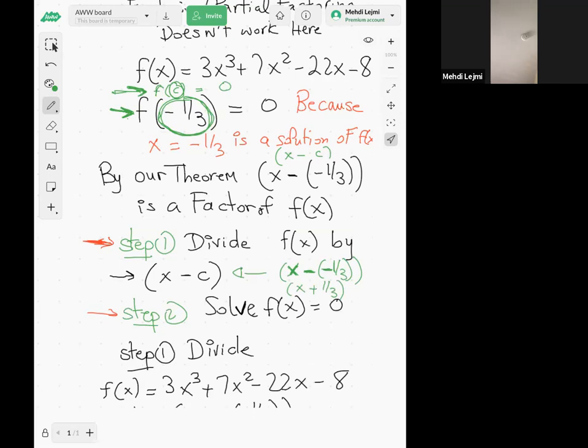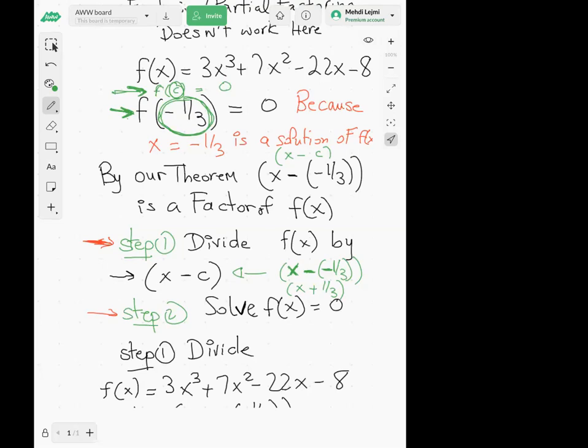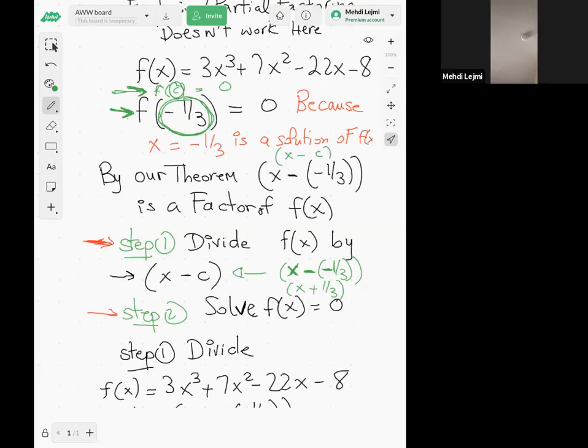So when you have a solution, then the solution is your c. But if you say I'm going to divide your function by x minus or x plus whatever, then your c would be the opposite of that number. Only if we are dividing. Yes, when you divide. Only if we are dividing by a positive number.